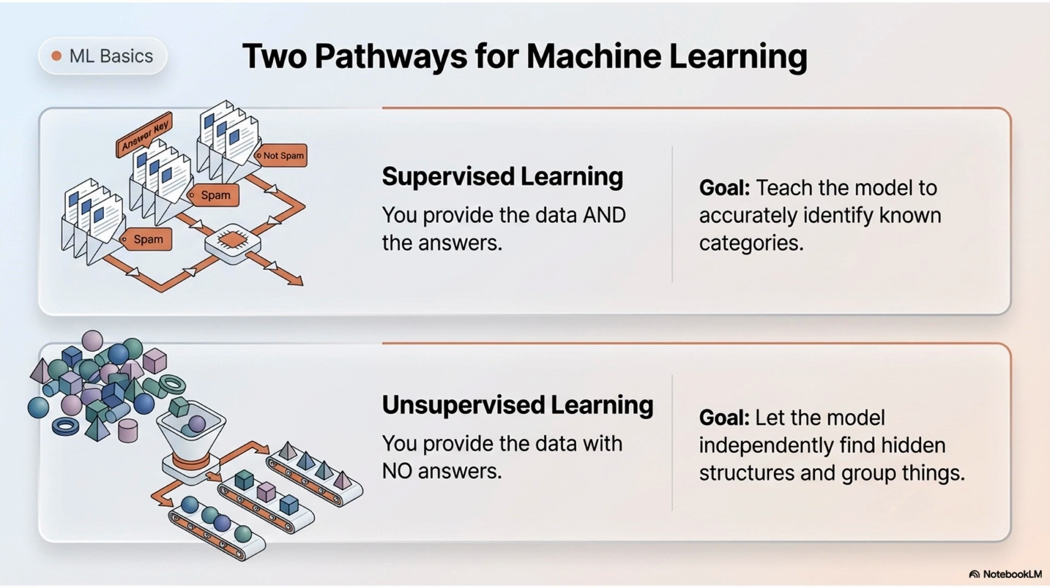There are two primary ways models learn. In supervised learning, you provide the data and the answers, like showing a model thousands of emails and telling it which ones are spam. The goal is to identify known categories. In unsupervised learning, you provide the data with no answers. The model has to find its own hidden structures and group things together on its own.